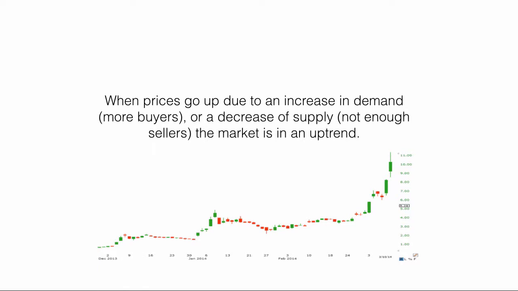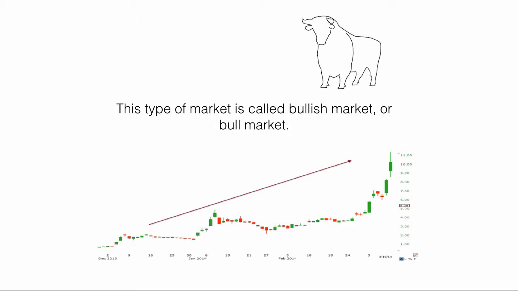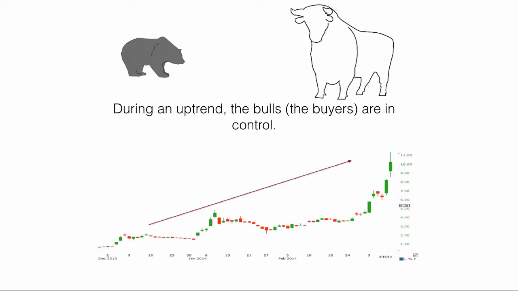When prices go up due to an increase in demand, more buyers, or a decrease of supply, not enough sellers, the market is in an uptrend. This type of market is called bullish market or bull market. During an uptrend, the bulls, the buyers, are in control.